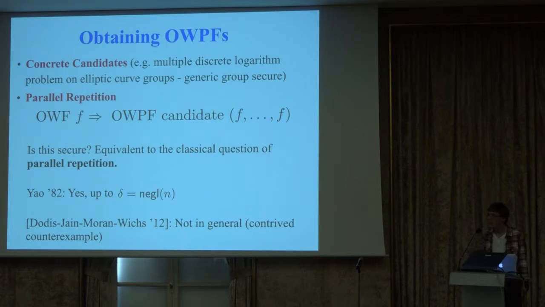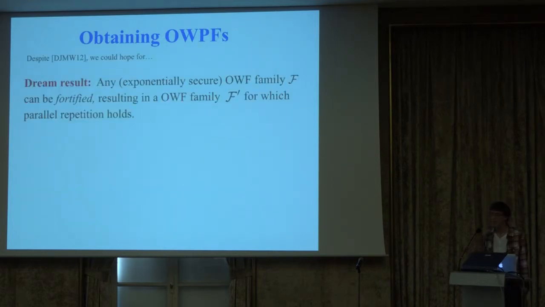And so personally, I actually think you could have the following sort of approach to getting parallel repetition. You can imagine starting with any one-way function. It itself may not give you exponential decay, but you could imagine making a modification to the function f that gives it this exponential decay when you repeat in parallel. This would be a super interesting result.